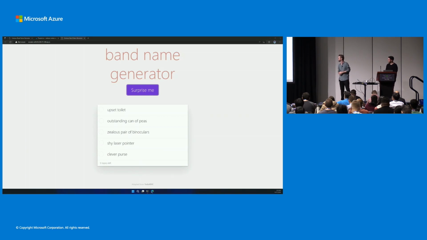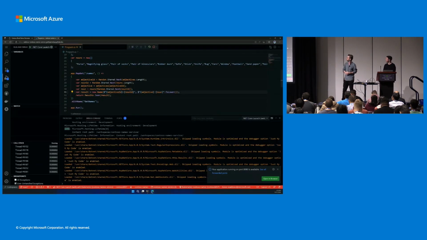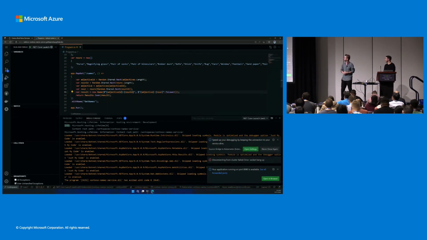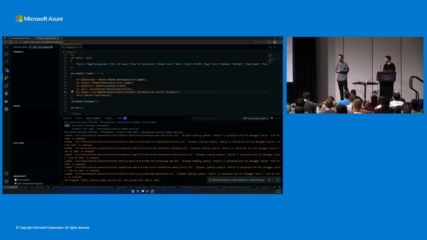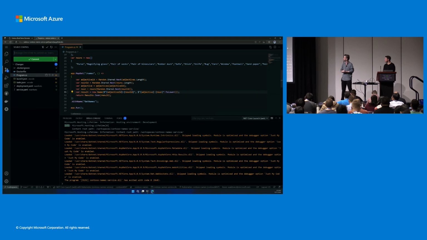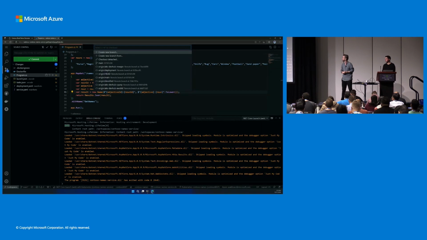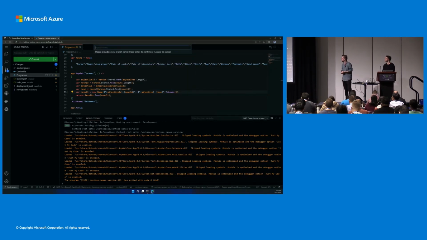Awesome. So from there, this is good. We need these changes, and I think other people need these changes too, right? We want to make sure that they're not seeing a bad experience. So let's make a new branch and commit these. And then we can talk about how we're going to give other developers this and get this code running in our cluster in a more automated way than just deploying it ourselves.